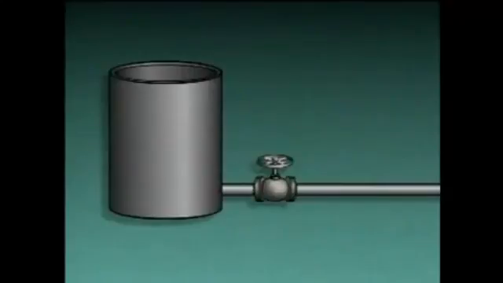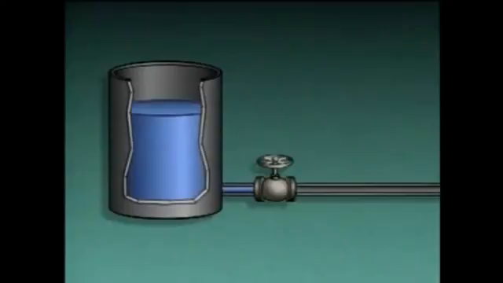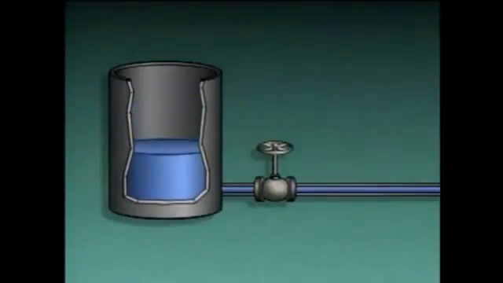For example, in this simplified liquid system, a container serves as a reservoir for the liquid. The energy for the system is the liquid's head, that is, the pressure caused by the depth of the liquid. The resistance in the system is caused primarily by a valve that opposes the flow of liquid from the container. When the valve is closed, the resistance is high and there's no flow. But if the valve is opened, the resistance or opposition to flow decreases and liquid flows from the container.